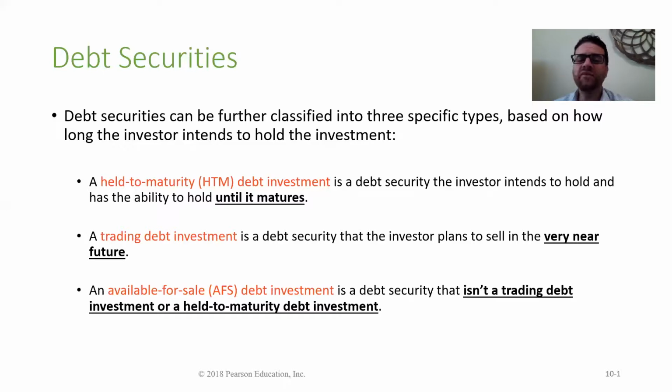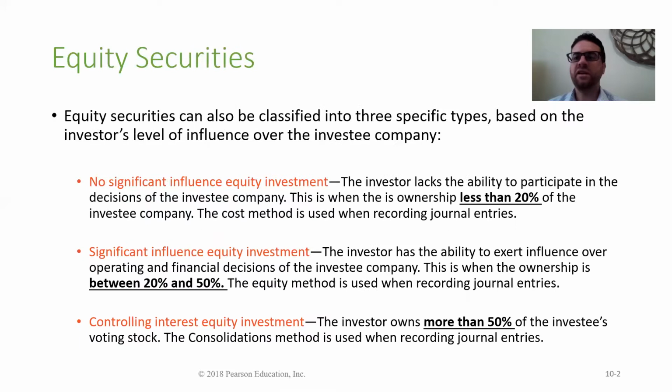So normally the available for sale stays a little bit longer in our assets than the trading debt investment, but at the same time, it's not that long. We don't keep it that long. Like, we don't keep it until it matures, okay? In the next video, we will talk about the journal entries and how each one of those will be recorded. They are different in how we record each one.